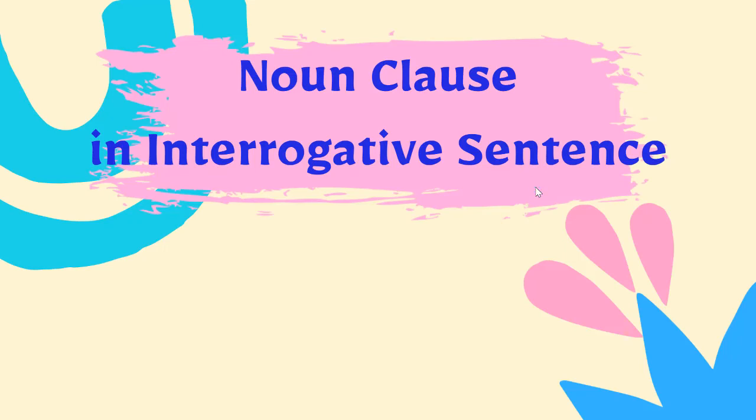Okay. Now, after learning about the positive sentence, the negative sentence, and also the connector as subject and noun clause as subject, we come to the third complexity, another tricky part of noun clause, which is noun clause in interrogative sentence.